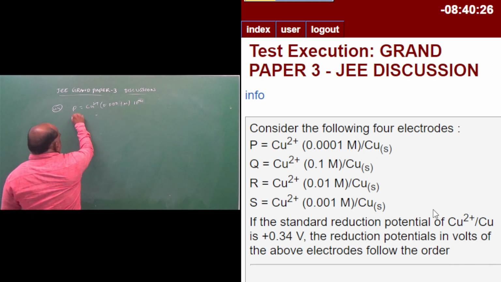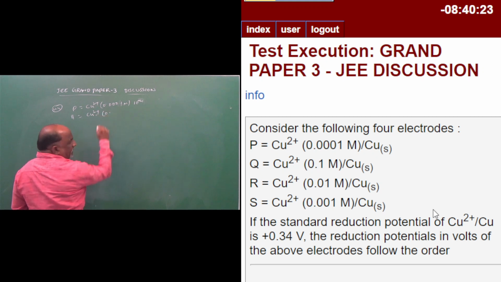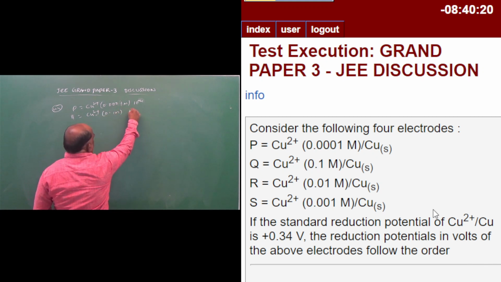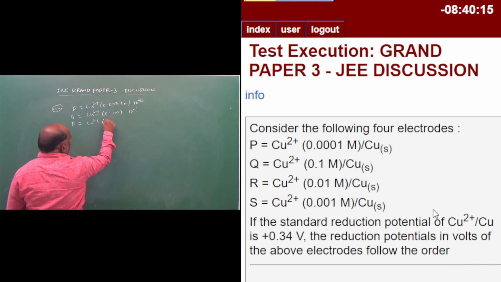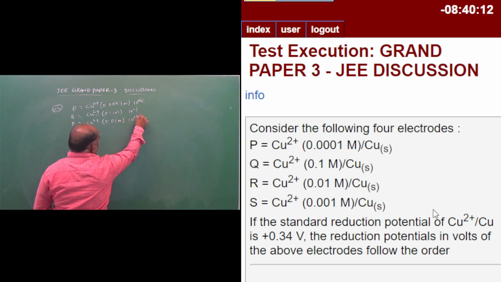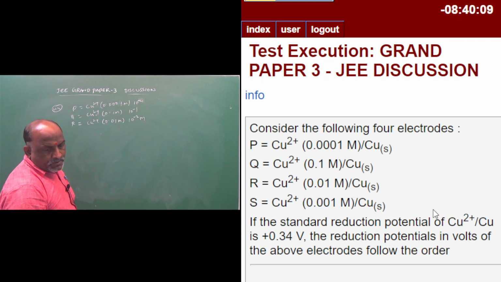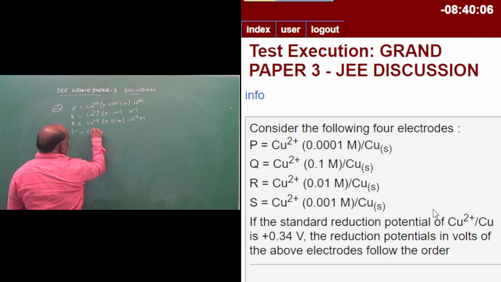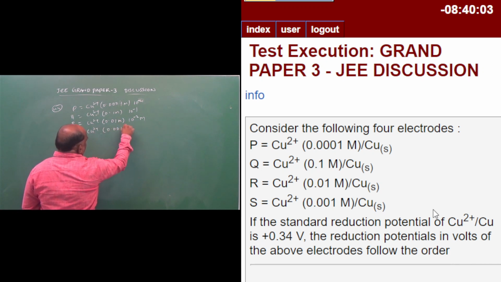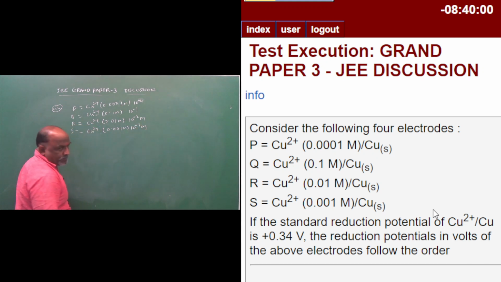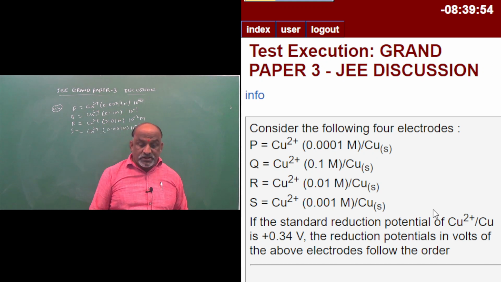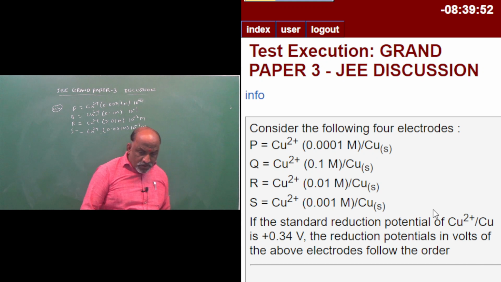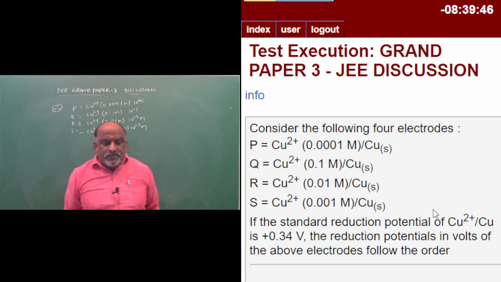Q: Cu2+ 0.1 M. R: 0.01 M. And S. If the standard reduction potential of Cu2+/Cu is plus 0.34 volts, the reduction potentials in volts of the above electrodes follow the order. So this is a very simple question.